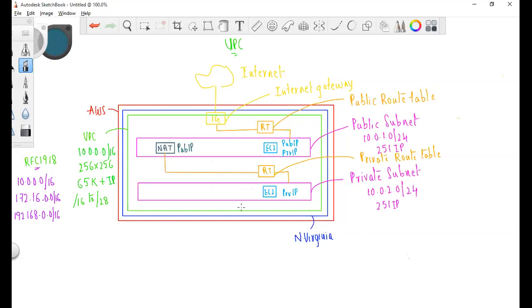Okay, now you can ask me, even the applications in this EC2 instance, or the EC2 instance in the subnet, are trying to access the internet, and even this EC2 instance is able to access the internet, then what is the difference between the NAT and internet gateway? Simple.